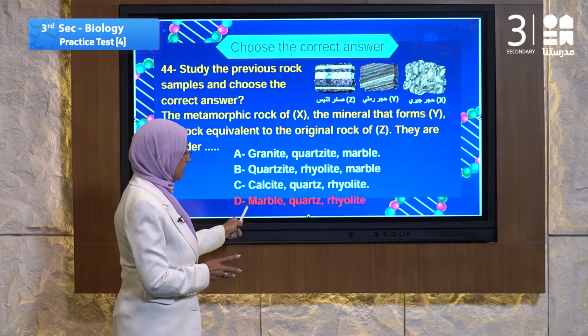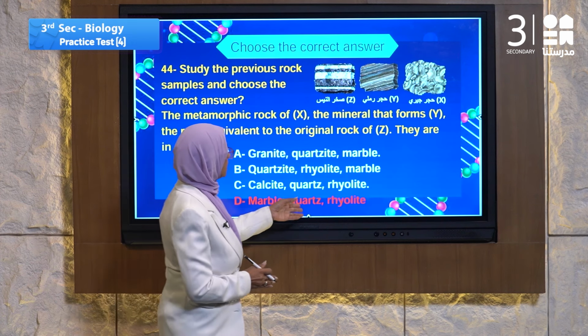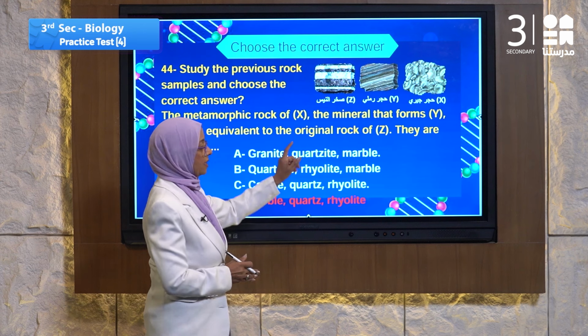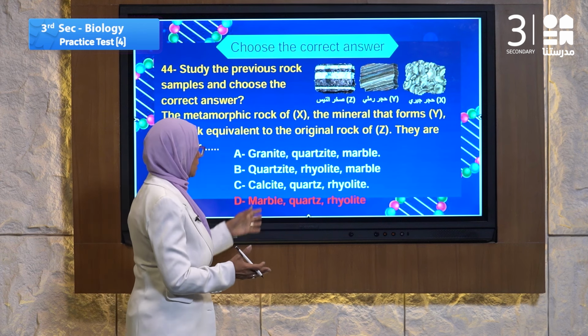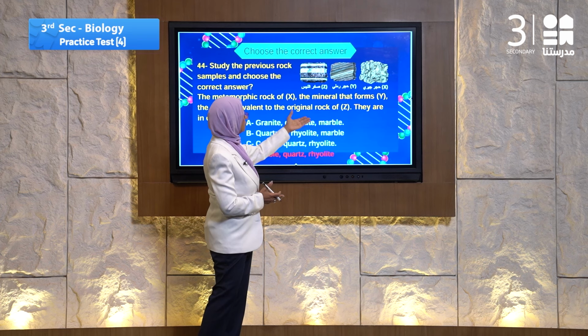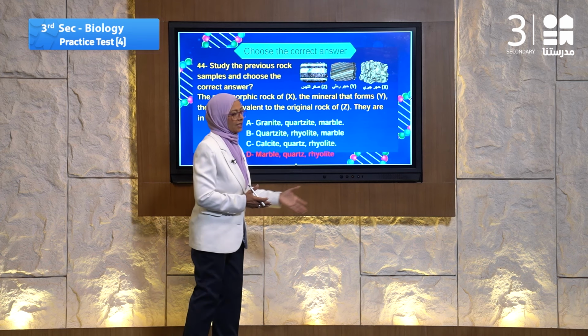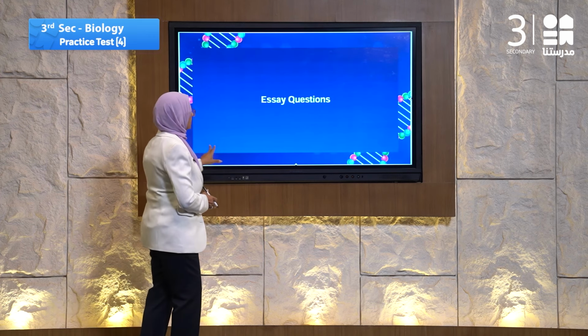So the marble is the metamorphic rock. Quartz is one of the minerals. Mineral is the building unit of the rocks. It will be quartz. The last one, equivalent of original rocks, is rhyolite. So the answer will be D, marble, quartz, rhyolite.